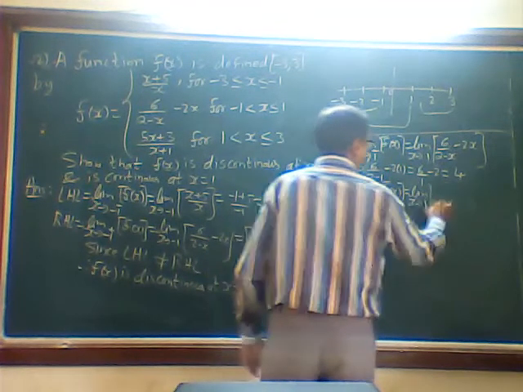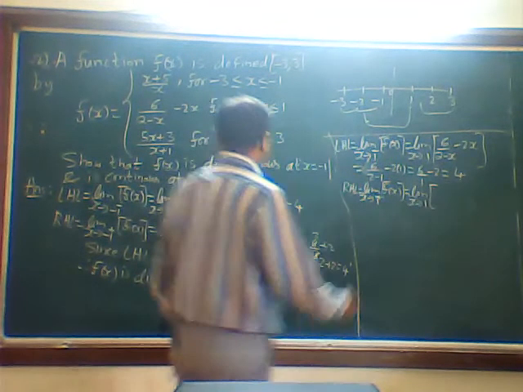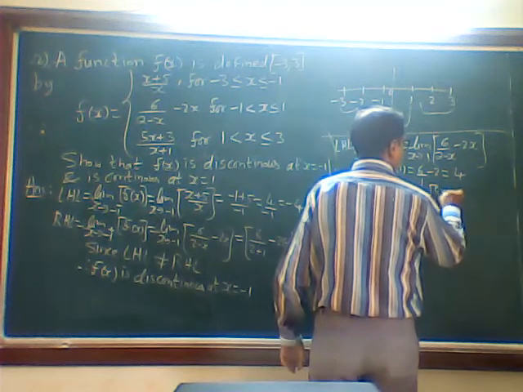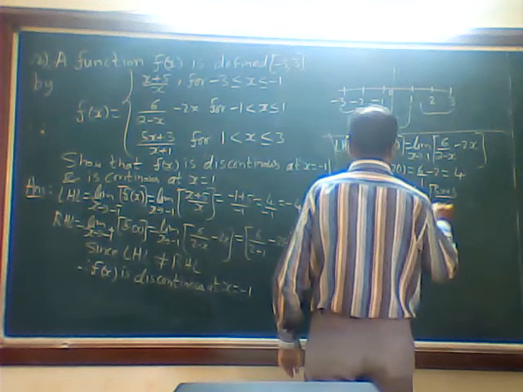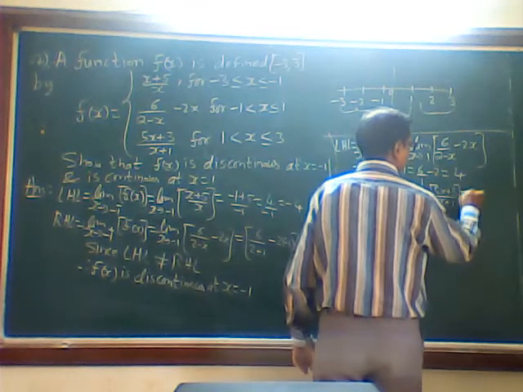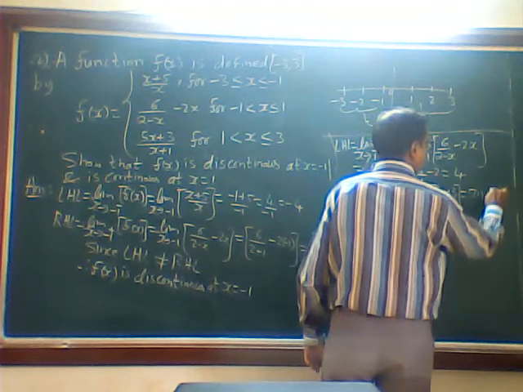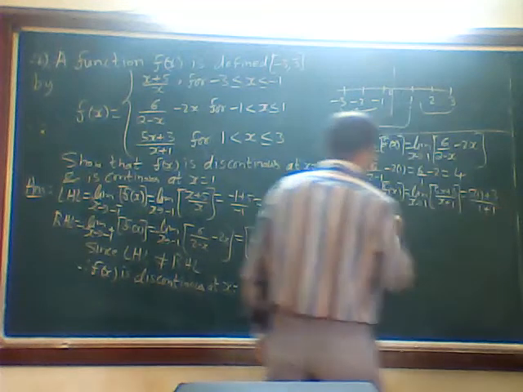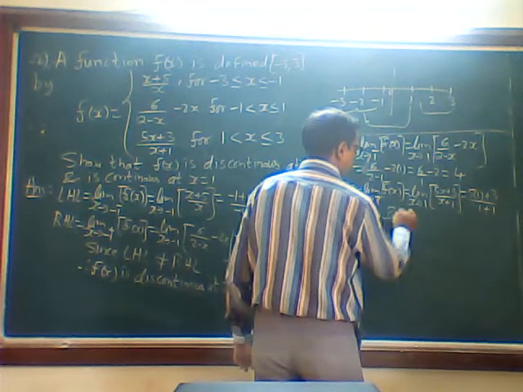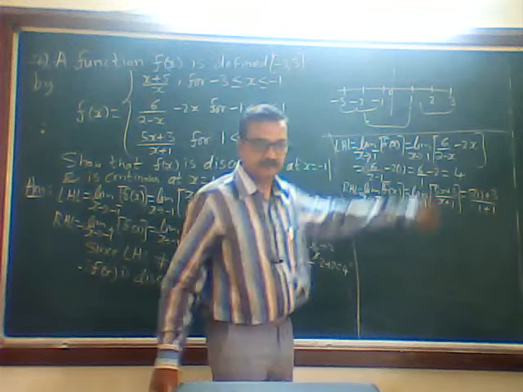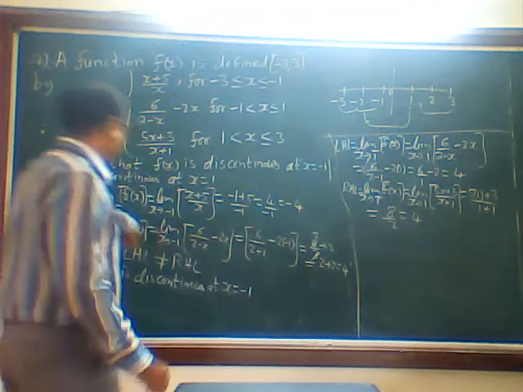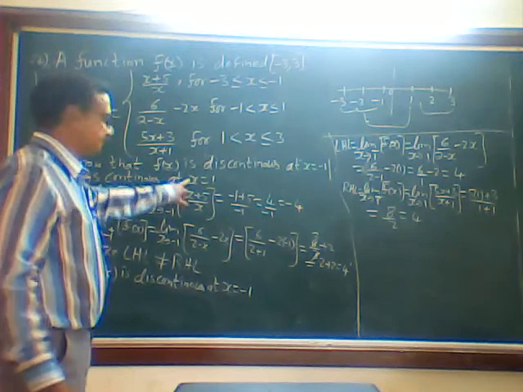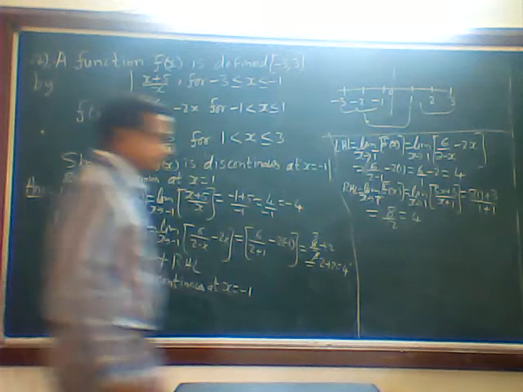What is f of x? 5x plus 3 divided by x plus 1. So 8 upon 2, that is 4. So both are same here. So since LHL is equal to RHL, therefore f of x is continuous at x is equal to 1.